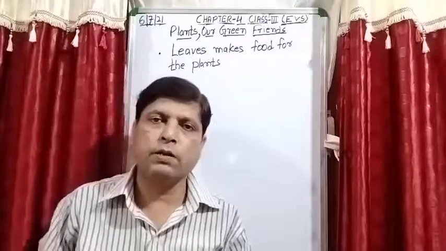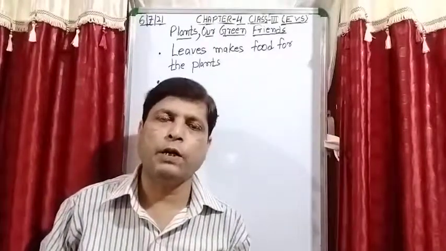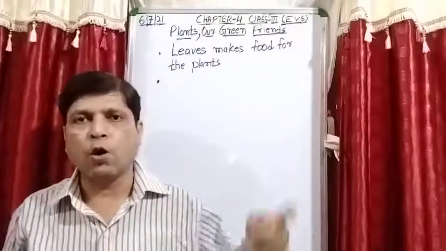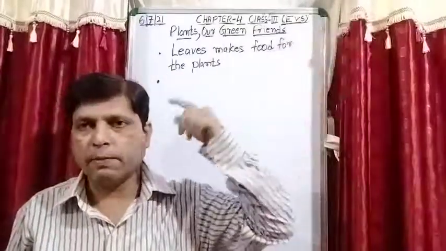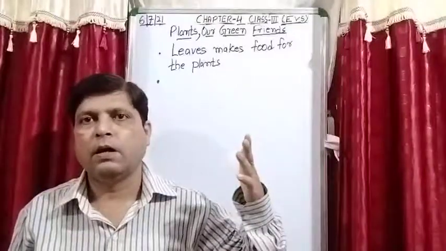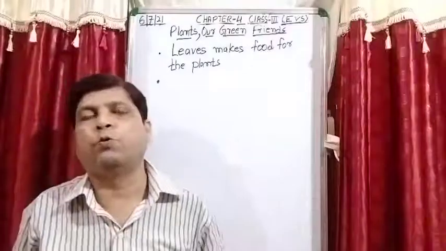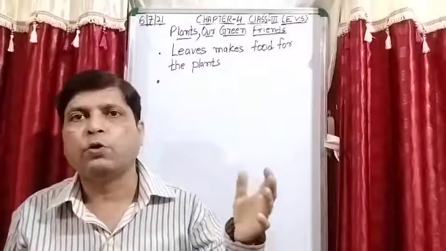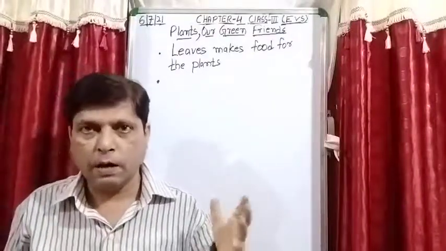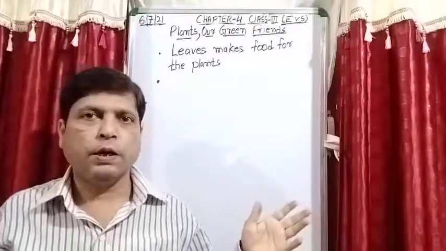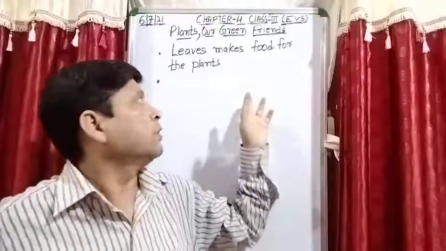That is the reason students, this is a complete summary. Now when you read this point, that leaves make food for the plant, all the things start coming to your mind: how plants can prepare their own food. Then one by one you will be able to understand what your teacher told you related to this topic.